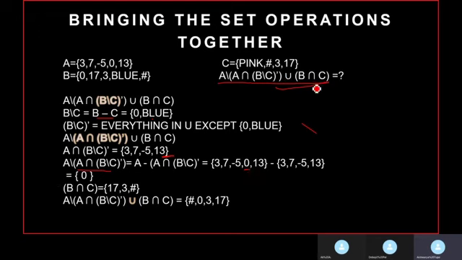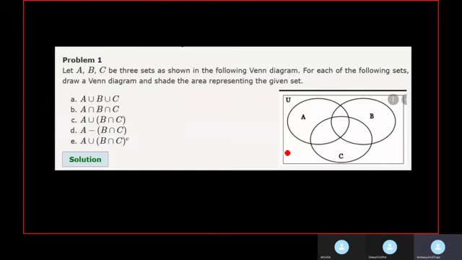Now we'll see B intersection C. B intersection C is nothing but the elements common between them, the AND operation. We perform the AND operation, and 3 and 17 are the elements. So after performing the union of both, the final answer is this. If you got this answer, your answer is correct. Coming to the next part, you can solve this by yourself.